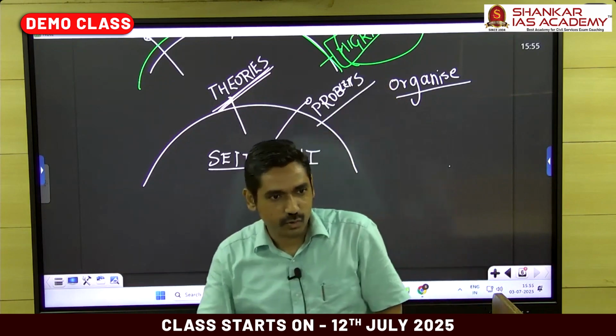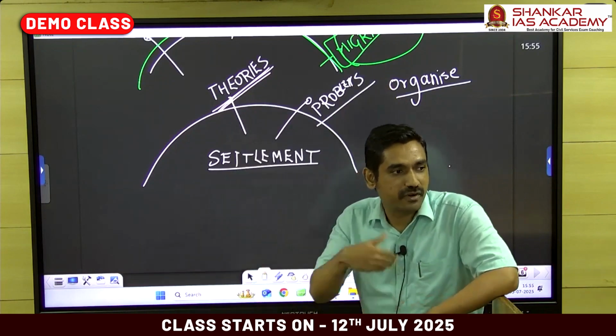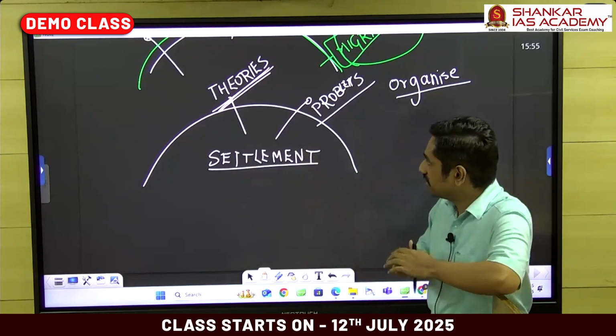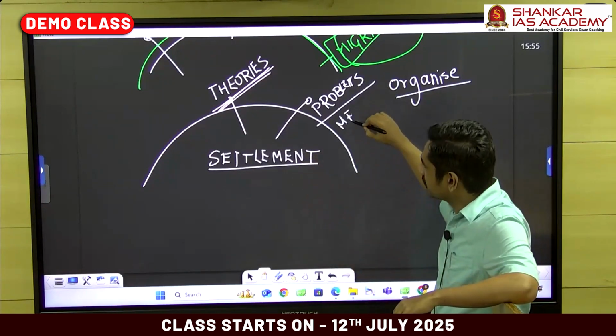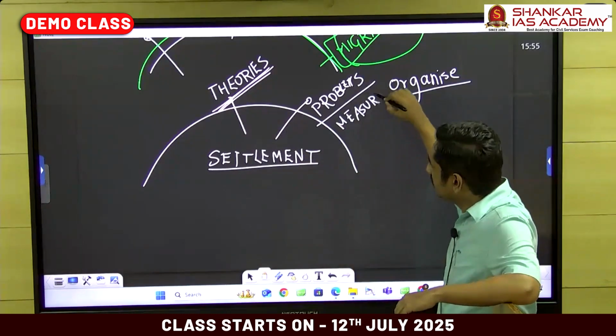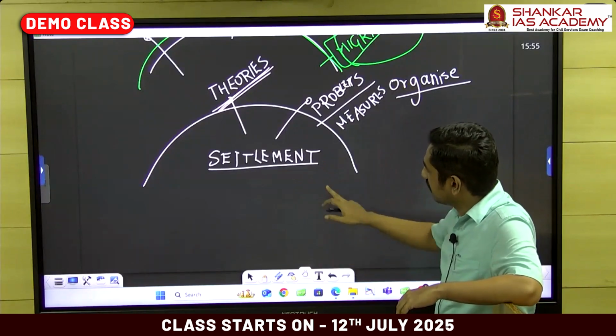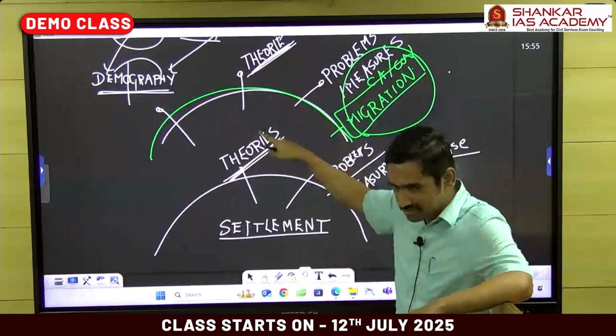Getting the idea? So this is your urban problems of urbanization, which is directly related to your gender studies actually. So if problems are there, what are the measures? Now look at the previous semicircle I've drawn. One second. You see they're similar?